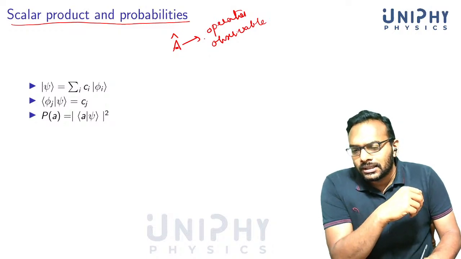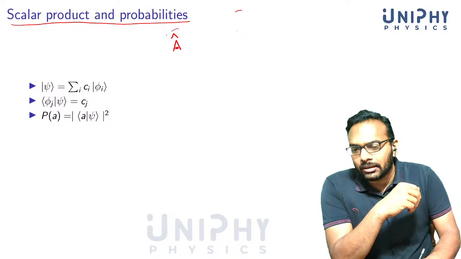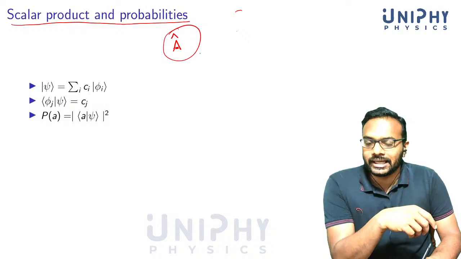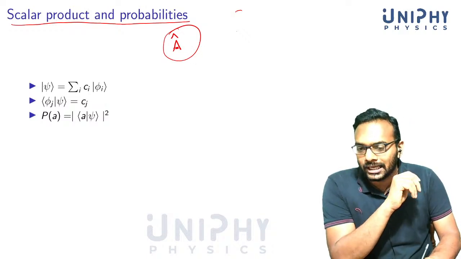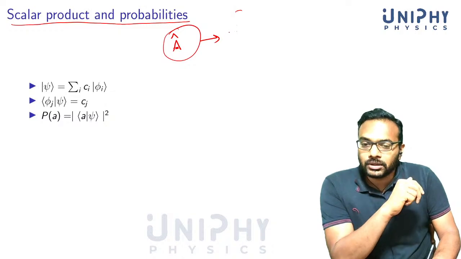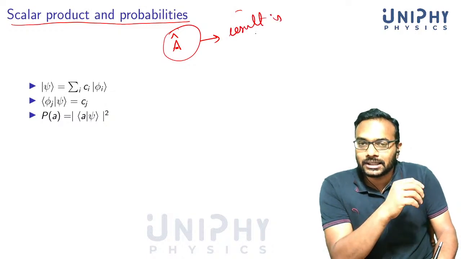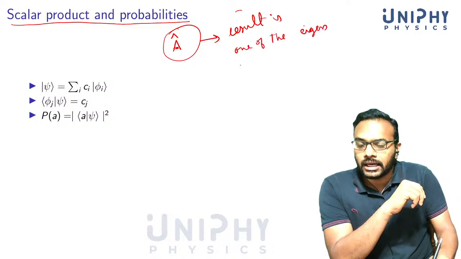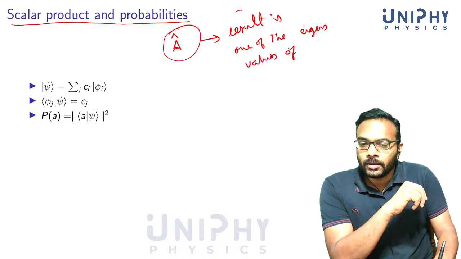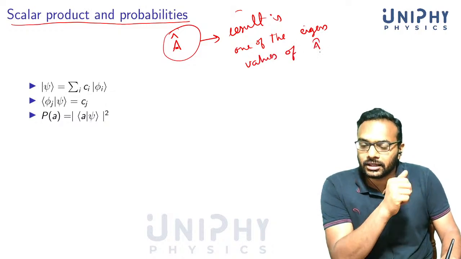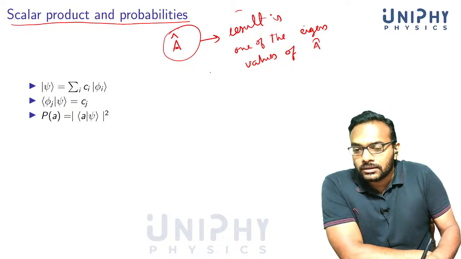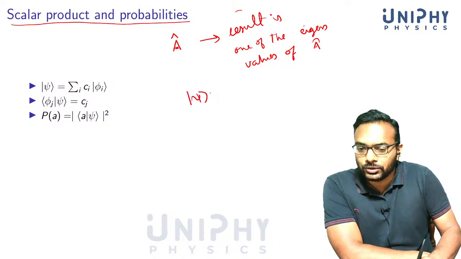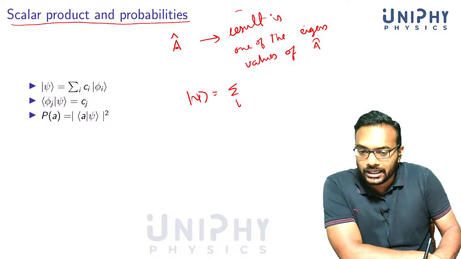So suppose you are measuring an observable A cap, by which I mean that you are measuring an observable which is represented by an operator A cap. We already said that the result is one of the eigenvalues of A. Now, how do we find this? If you are measuring A cap on a state psi, you expand this in terms of the eigenvectors of A.